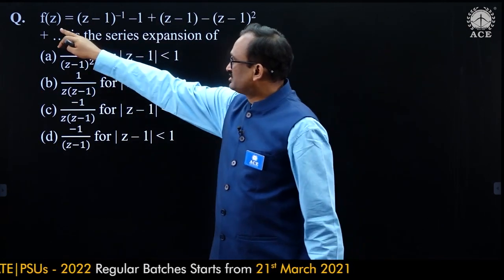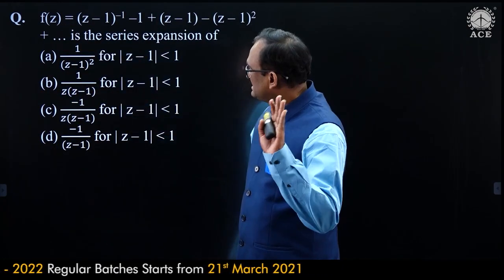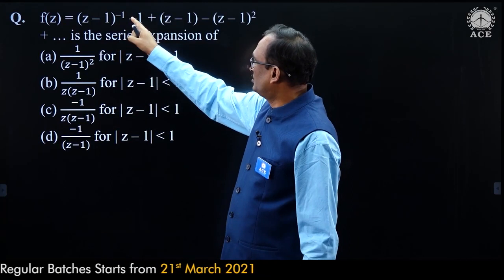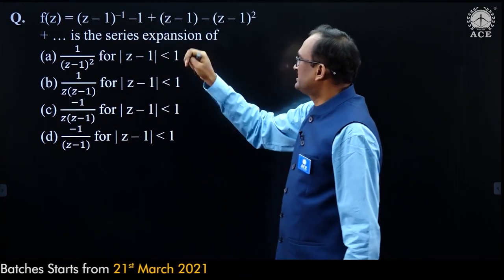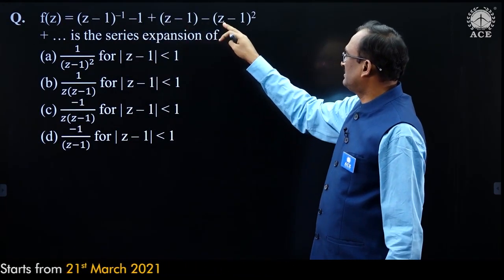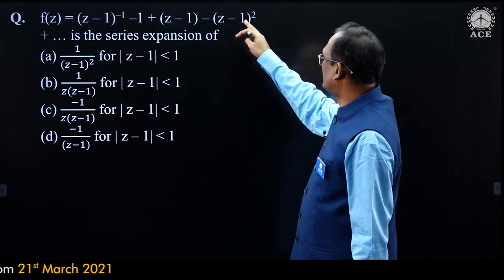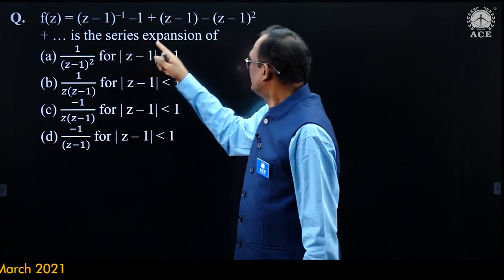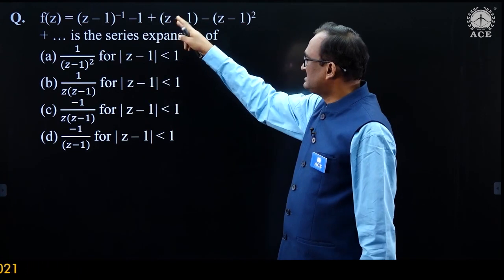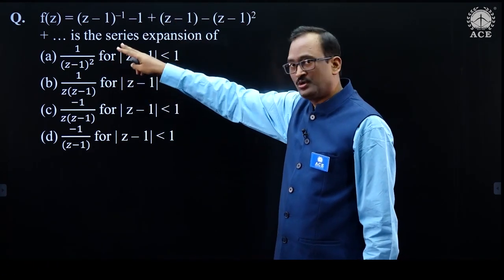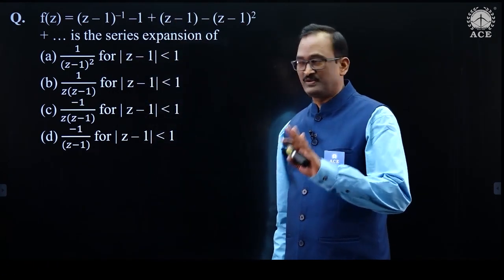Observe this. Next problem: f of z is equal to z minus 1 whole power minus 1 plus z minus 1 minus z minus 1 whole square plus so on. This series is the expansion of which of the following given functions? Let us simplify.